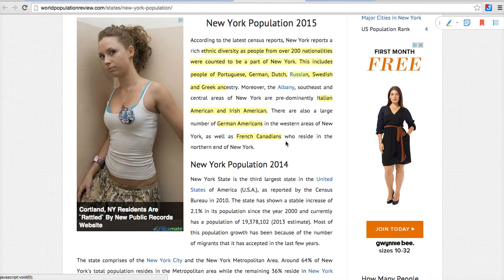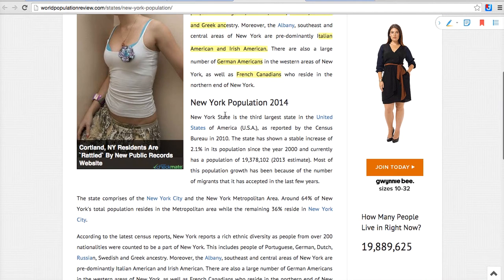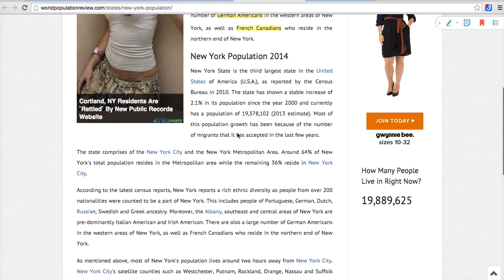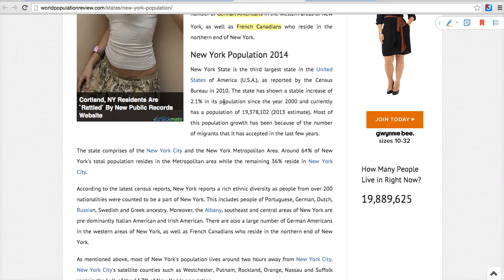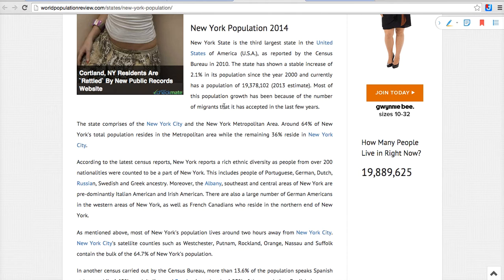So that information is probably going to help us later as we're looking to try to find out who lives where in New York. First we're deciding the where, but eventually we're going to need to know who. So New York State population, third largest state in the United States, according to the census. Actually, I really wouldn't have thought that. Interesting. Most of the population growth has been because of the number of migrants that it has accepted in the past few years. So that makes sense.